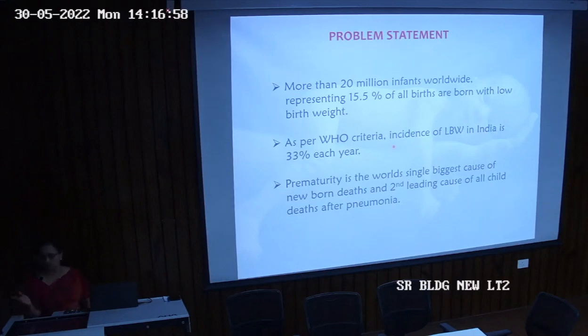It's almost double of the global scenario. And prematurity is the world's single biggest cause of newborn deaths and second leading cause of all child deaths after pneumonia. So as we said, it can lead to a large number of mortality and morbidity.